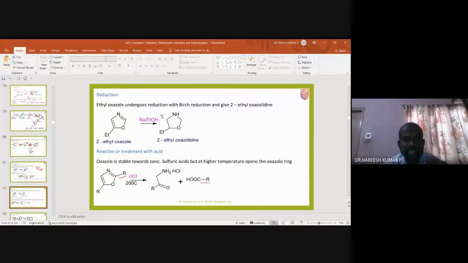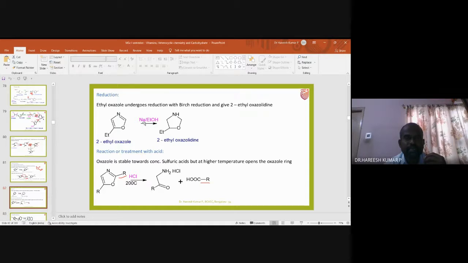Next slide, I am taking the reduction. You know what reduction is: addition of electron, addition of hydrogen, or removal of oxygen is called reduction. Suppose oxazole is subjected to reduction. This is one double bond, this is another double bond. Both the double bonds present in oxazole are reduced. Here the reducing agent is sodium.